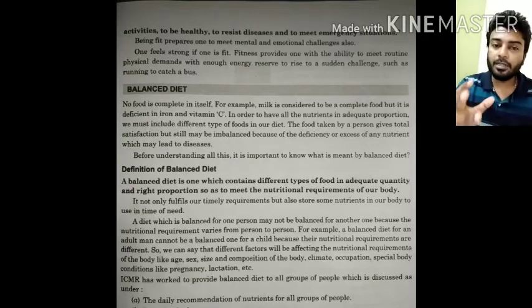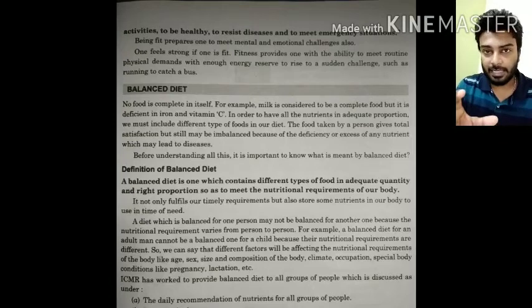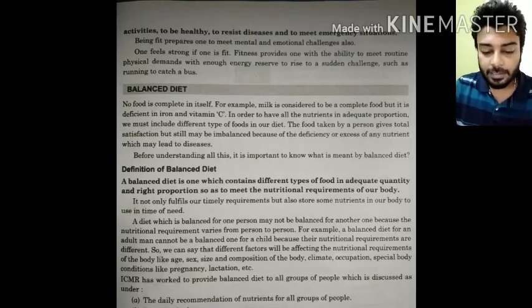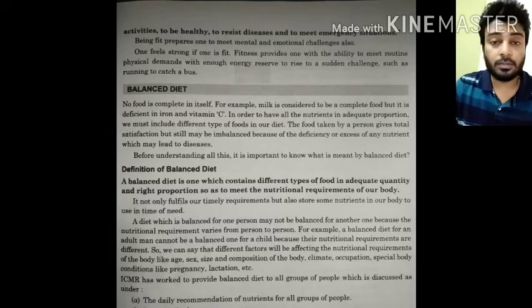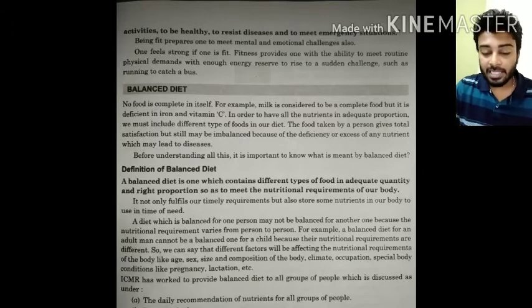The food with proper amount of protein, carbohydrate, fats as well as fiber can be a balanced diet. A diet that is balanced for one person may not be balanced for another, because the nutritional requirement varies from person to person. For example, a balanced diet for an adult man cannot be the same as a child's, because their nutritional requirements are different.